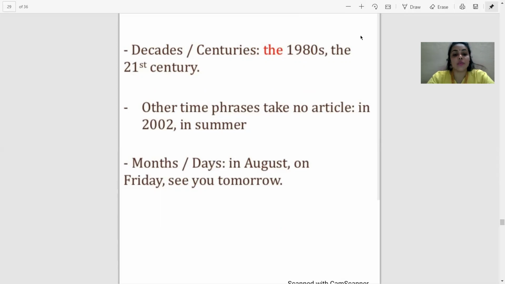No article, of course, with months and days. We don't use any article with months and days. We never say in the August, in the December. We always say in August, in December. Diwali comes in November or in October. We never say that Diwali comes in the November or in the October.